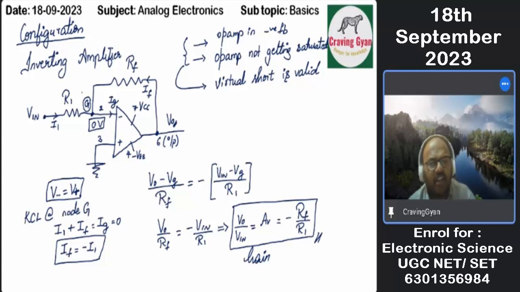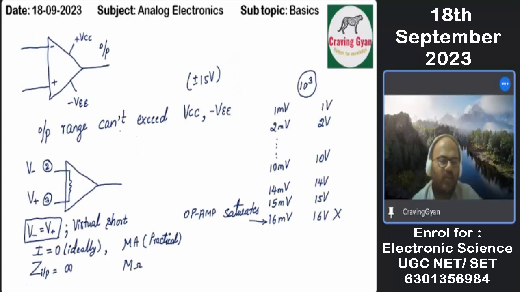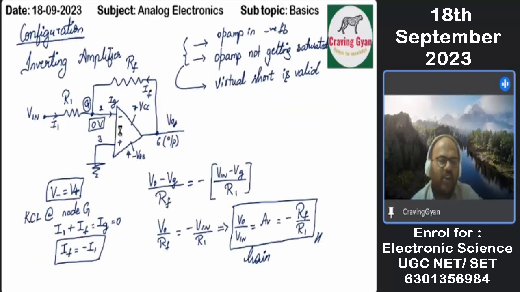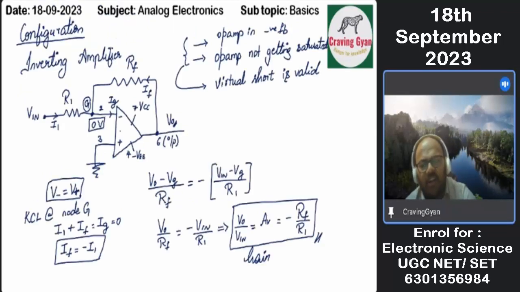Now say suppose current is flowing. V plus is anyway connected to ground. V minus at that time, since current is flowing, will not be equal to 0. So V minus is not equal to V plus. What is the problem? Virtual short is not valid. When virtual short is not valid, you can't take the equation I1 plus IF equals IG. When you can't get that, none of the things I explained till now is valid.